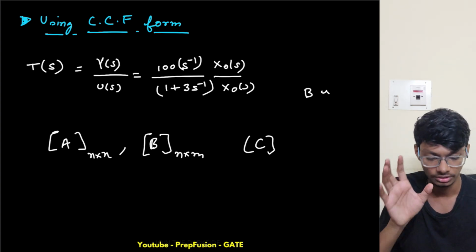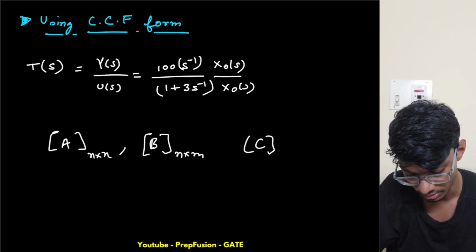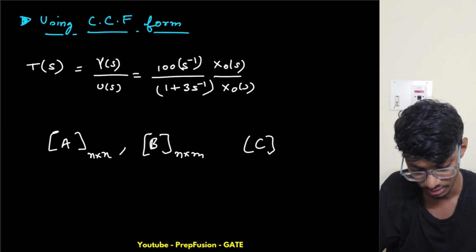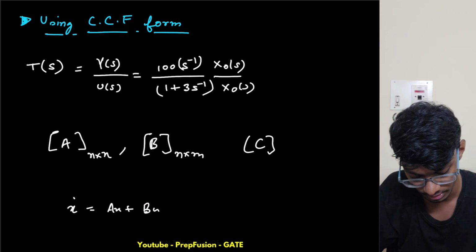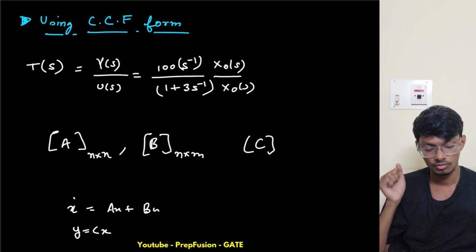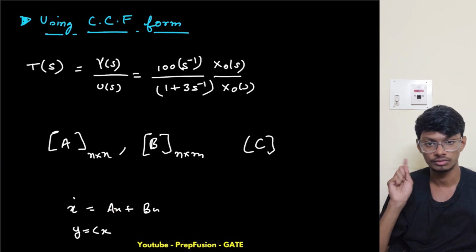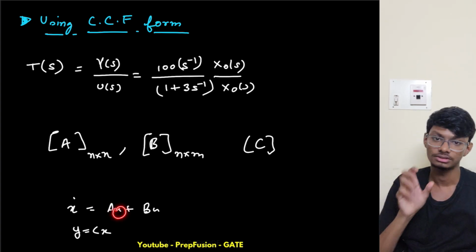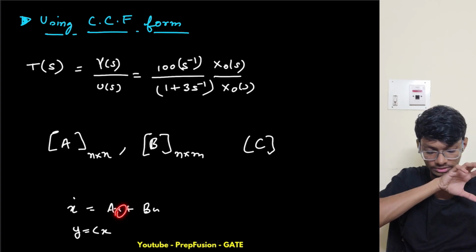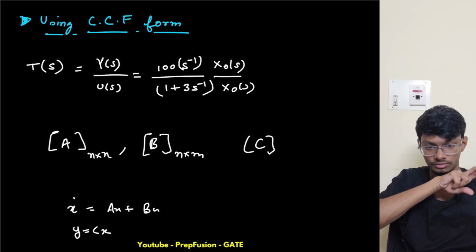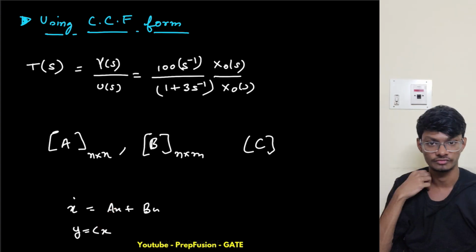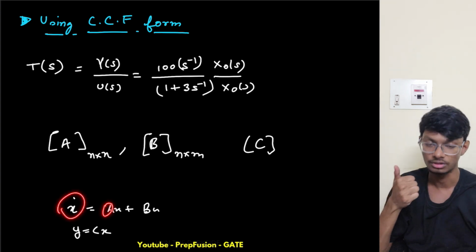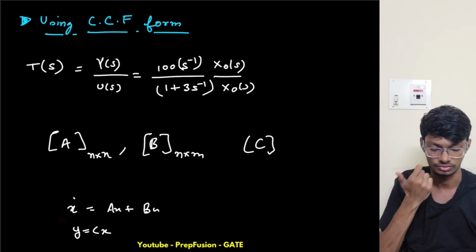If you forget, you write the state equation, and from there you will always remember it. So what was the state equation? It was x dot equals Ax plus Bu, and y equals Cx. What will be my order of A? The order of A will depend on x. For x, whatever the number of rows is, the number of columns of A should be equal, so it should be n. And the number of rows of A will depend on the number of rows of x dot, which is n again. So it will be n cross n.